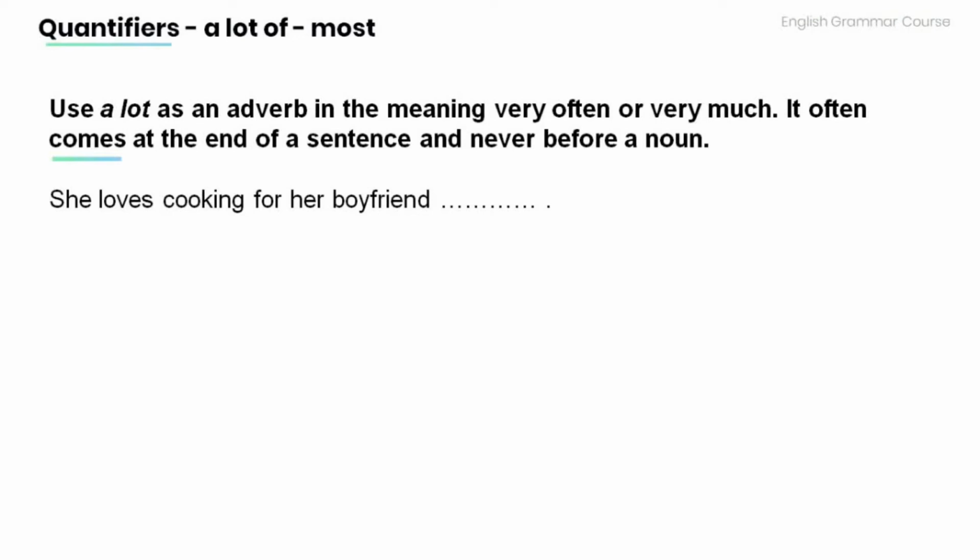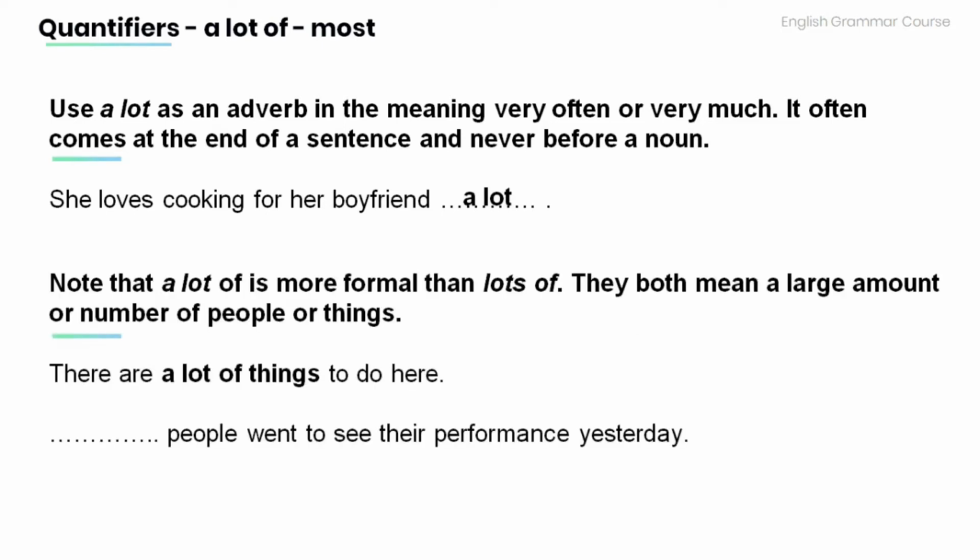Remember that we use a lot as an adverb in the meaning very often or very much. Now, it often comes at the end of a sentence and never before a noun. Now, have a look at the sentence below and fill in the blank with the appropriate quantifier. She loves cooking for her boyfriend. A lot.